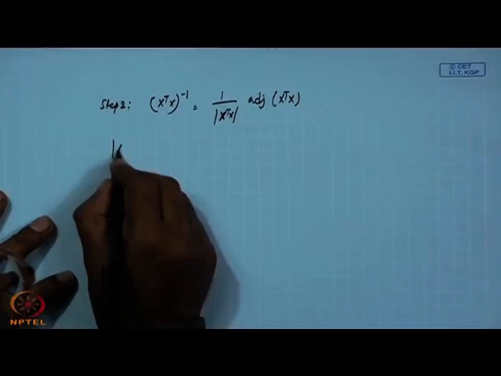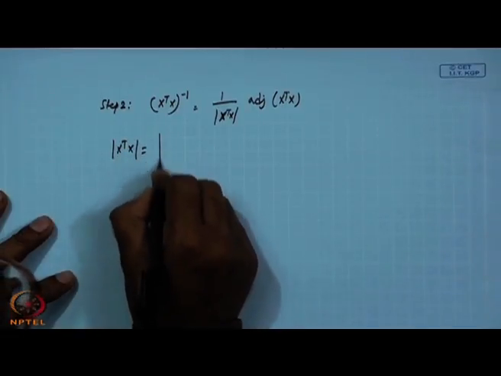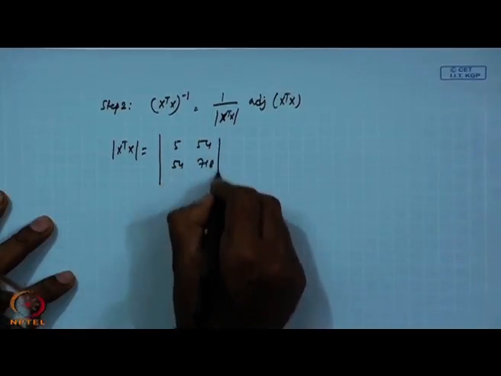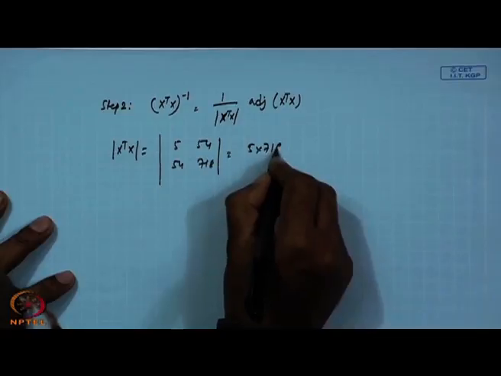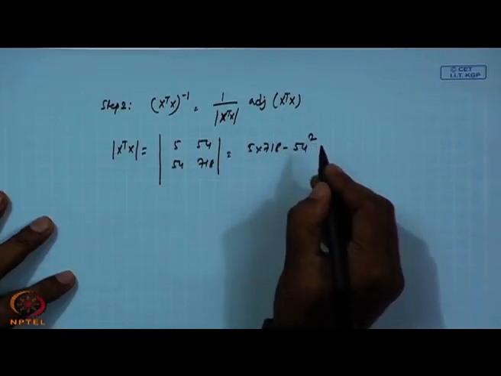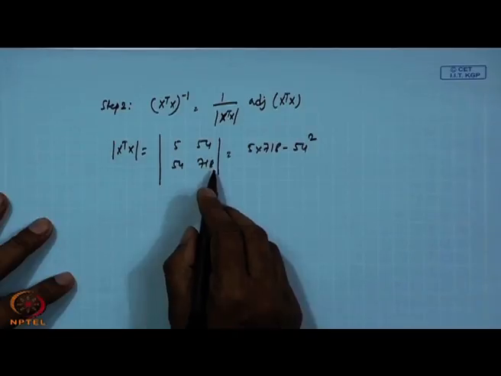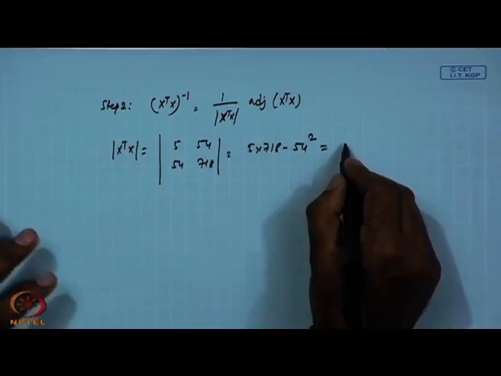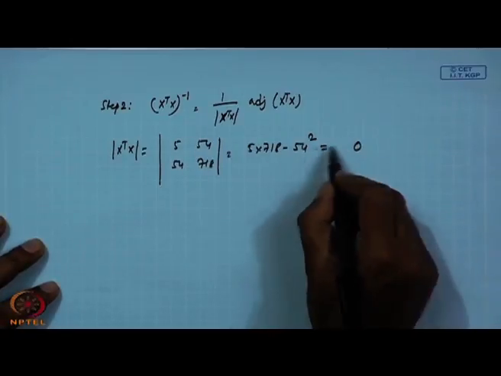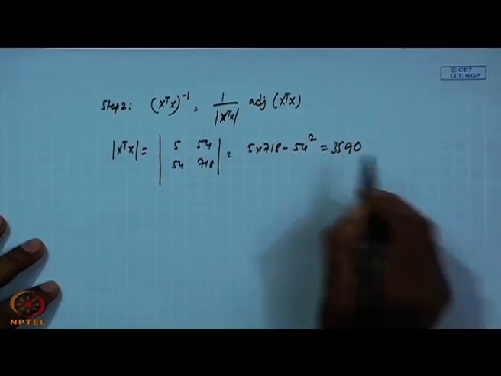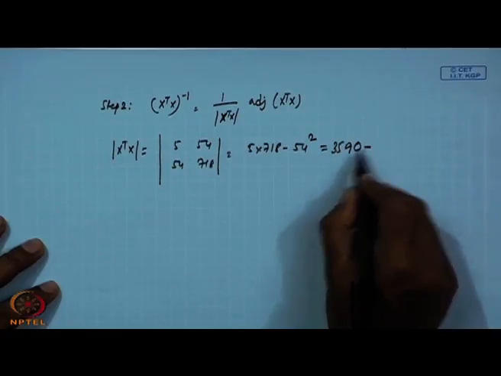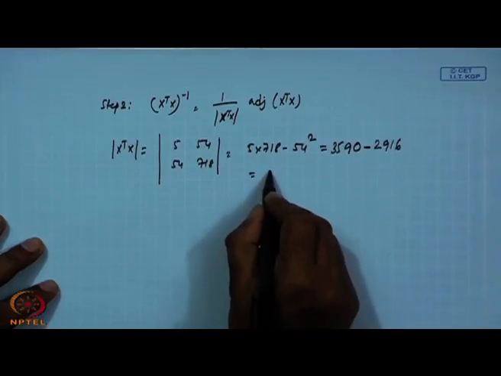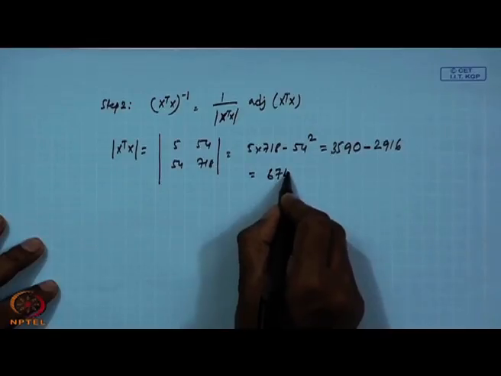So the determinant of x transpose x equals the determinant of 5, 54, 54, 718, which is 5 into 718 minus 54 square. This will become 5 into 718, how much is it? 3590, minus this quantity 2916, and the resultant quantity will be 674.